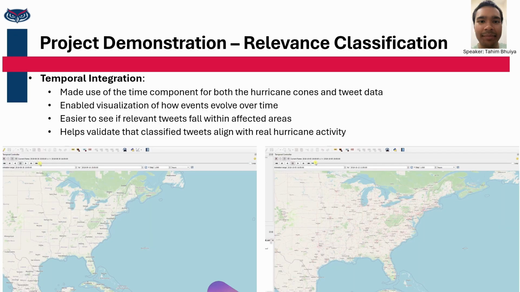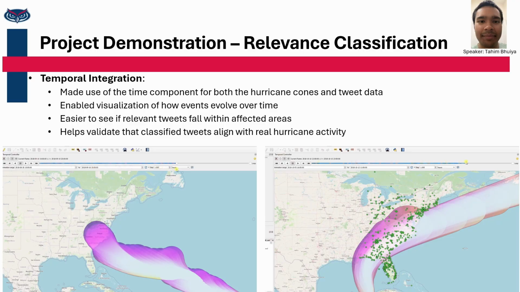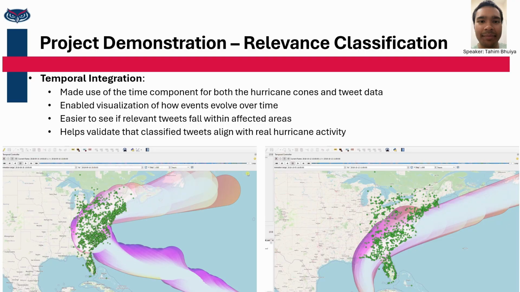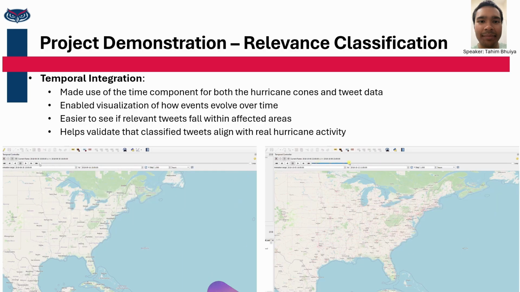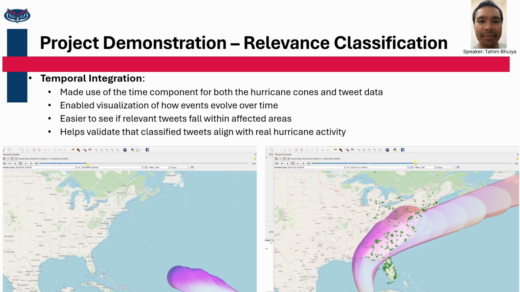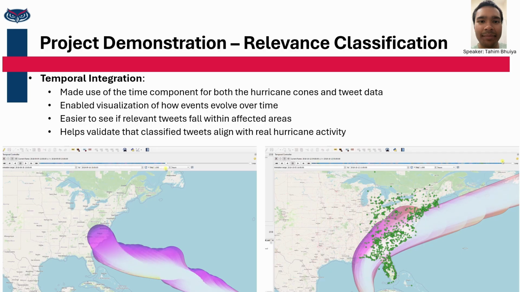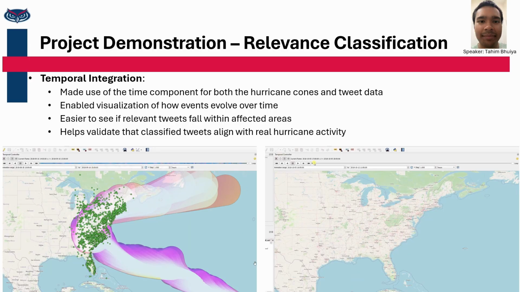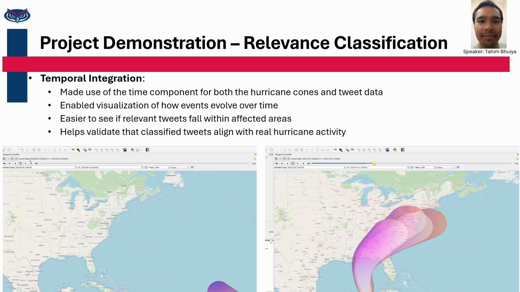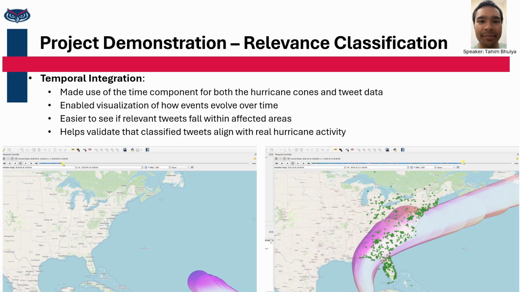Alright, so now we have a project demo for our relevance classification system in action. On the left we have Hurricane Florence and on the right we have Hurricane Michael, and these just show the temporal cones of uncertainty along the hurricane paths mapped into QGIS. These cones were taken from the National Hurricane Center's archives of the storms. So we found those KMZ files and imported them into QGIS so we can map them and give them